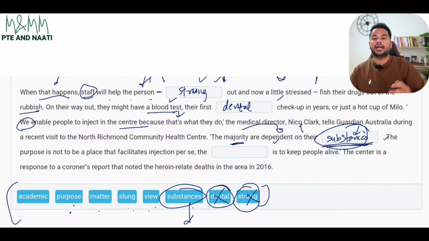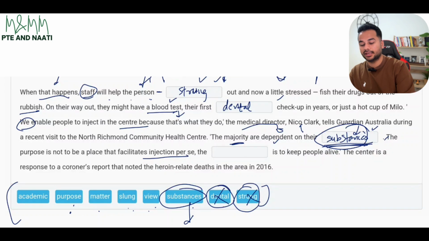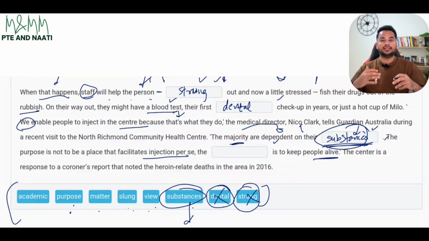And they're dependent on that. And we know when someone is addicted to drugs, they are dependent on that stuff, like they cannot live without it. And that is what they mean over here. And the last one: the purpose is not to be a place that facilitates injection per se. The dash is to keep people alive. So they've told us the reason they allow people to inject themselves even in that medical center: it is not because they are motivating people to do it, but their main reason is to keep people alive. Main motive is to keep people alive.